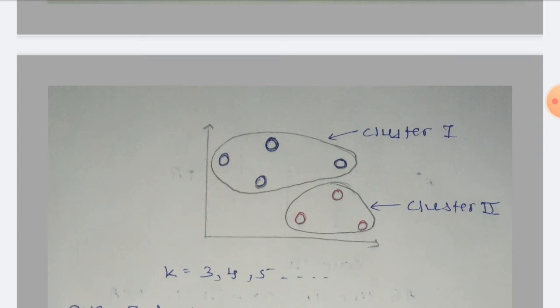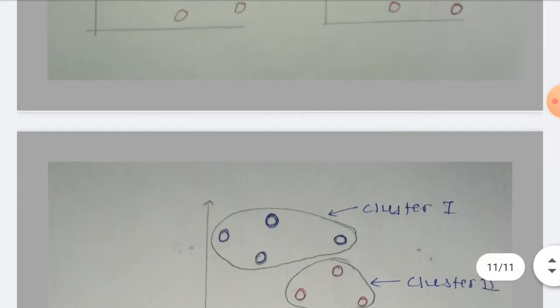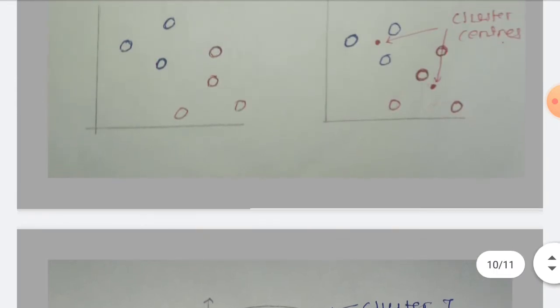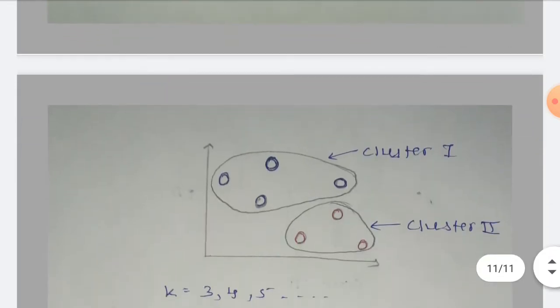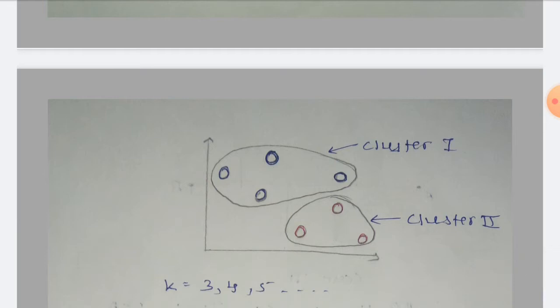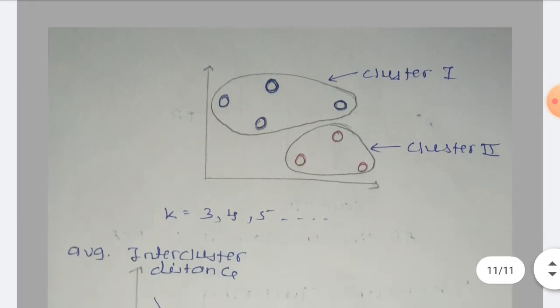Then reassigning the data points. So we pick random data points as cluster centers, and we calculate the actual cluster center based on the previous random assignment. And this is K-means clustering. So we are finally getting two clusters, cluster 1 and cluster 2. Now depending on this, I am getting this as cluster 1 and this as cluster 2. So in this way K-means works.